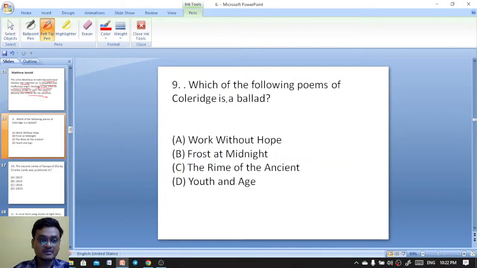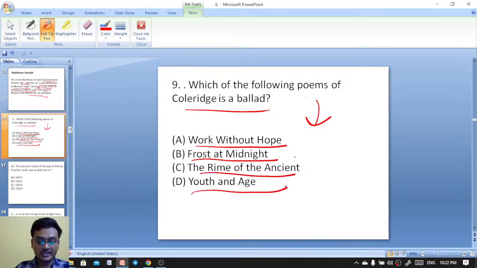Which of the following poems of Coleridge is a ballad? The Work Without Hope, Frost at Midnight, Rime of the Ancient Mariner, or Youth and Age? Some of you answered Kubla Khan, which was a dream poem that he wrote under the impact of opium eating.